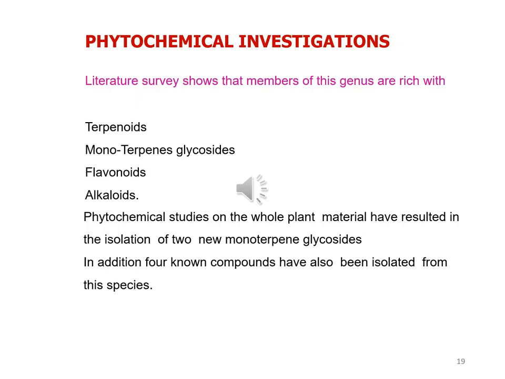So we will discuss those phytoconstituents which have been isolated and extracted from Indigofera hydrantha, and also discuss the elucidation of their structures with the help of proton NMR, C-13 NMR, HMBC, HMQC, and other modern spectral techniques.